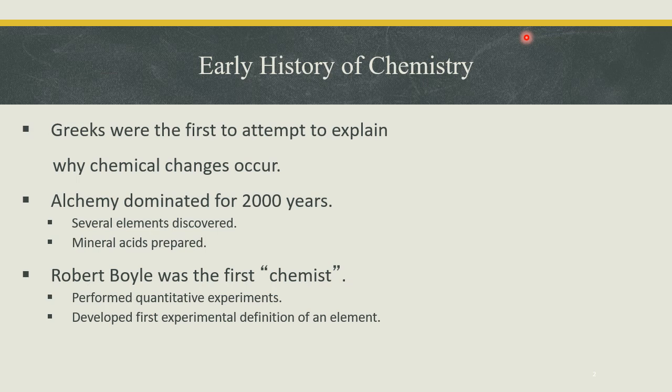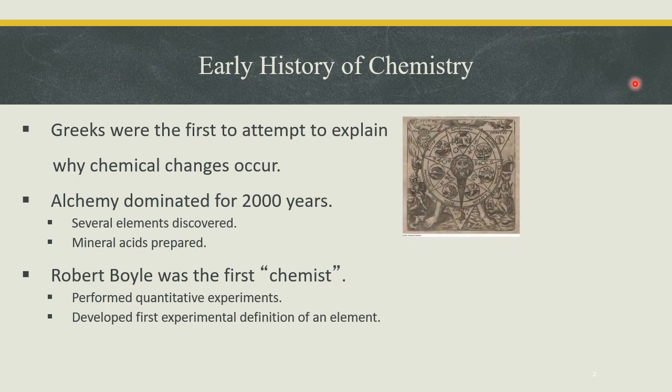Greeks were the first to attempt to explain why chemical changes occur. Then alchemy dominated for 2000 years. Several elements were discovered. They also prepared mineral acids.